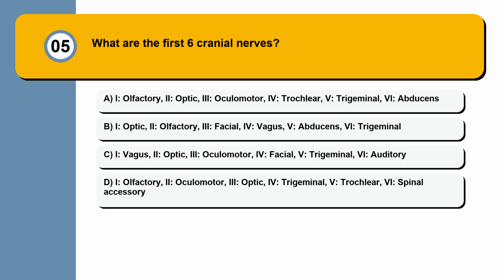Question 5. What are the first 6 cranial nerves? 1. Olfactory, 2. Optic, 3. Oculomotor, 4. Trochlear, 5. Trigeminal, 6. Abducens. 1. Optic, 2. Olfactory, 3. Facial, 4. Vagus, 5. Abducens, 6. Trigeminal. 1. Vagus, 2. Optic, 3. Oculomotor, 4. Facial, 5. Trigeminal, 6. Auditory.